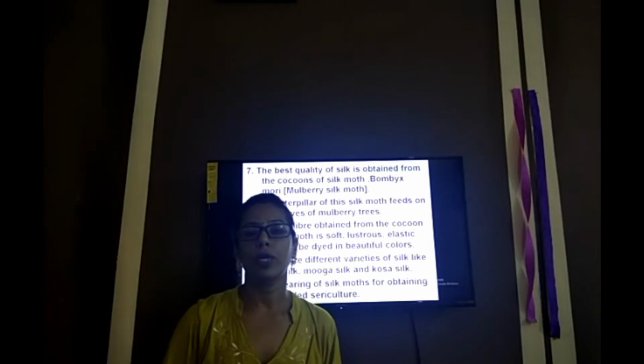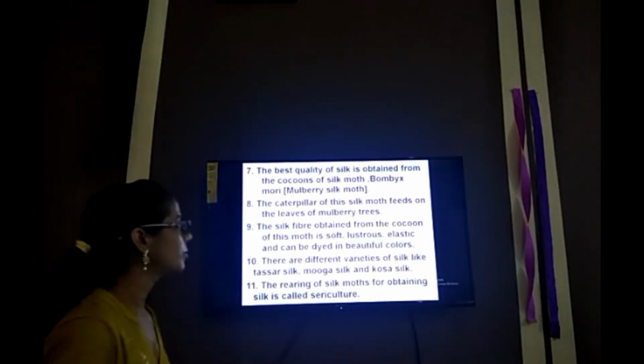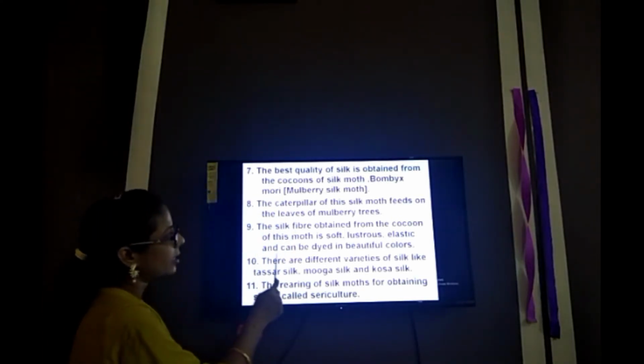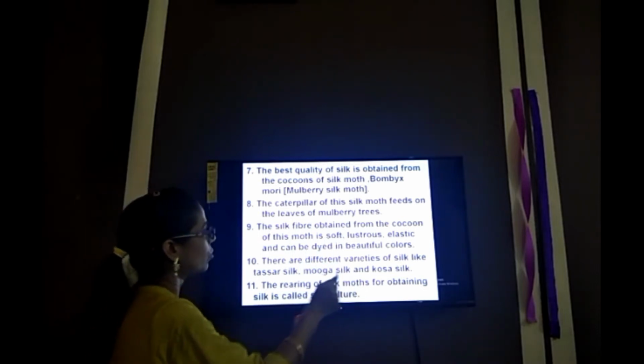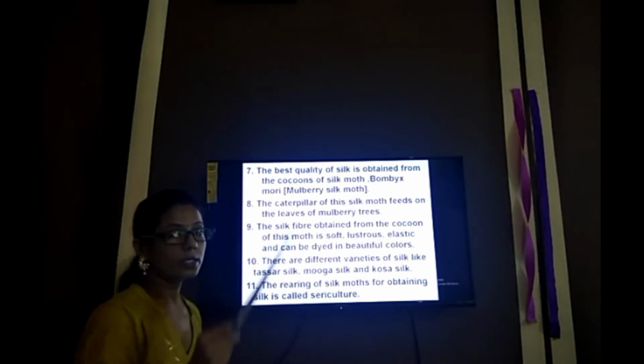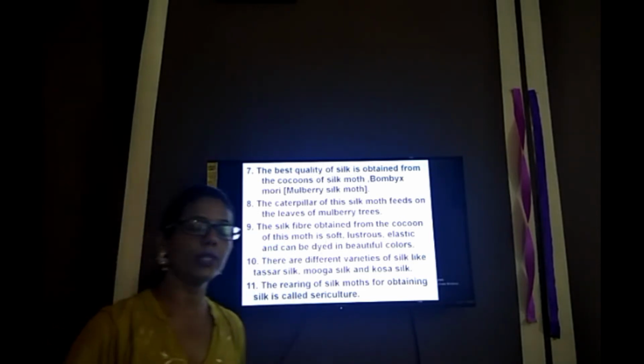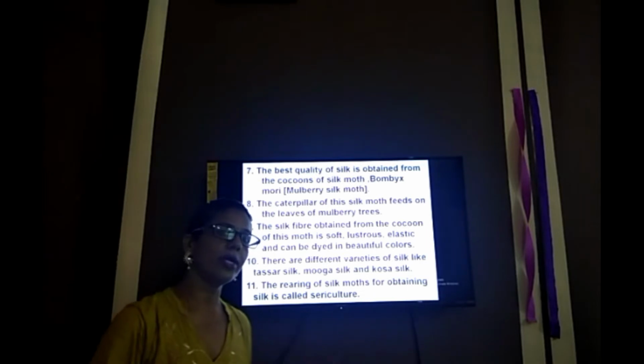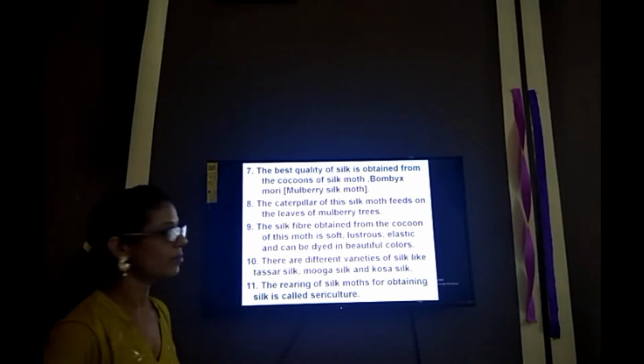Next point, the caterpillar of this silk moth feeds on the leaves of mulberry trees. That's why it is also known as the mulberry silk moth.